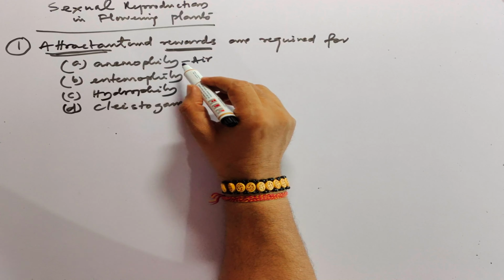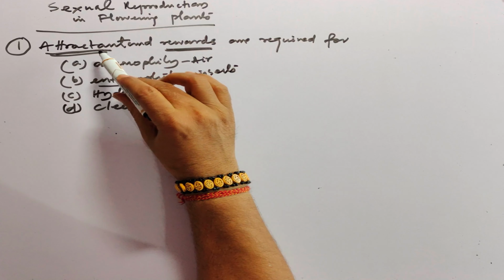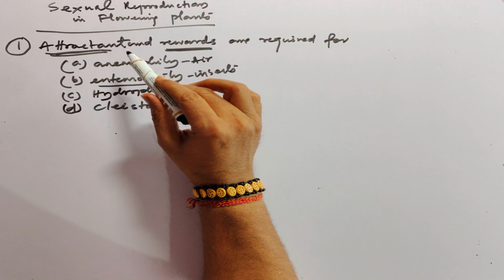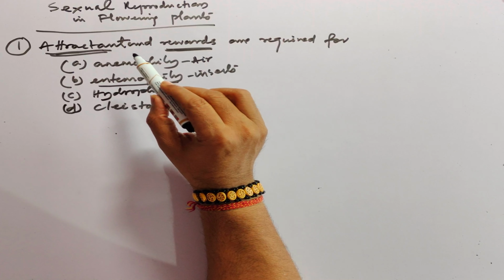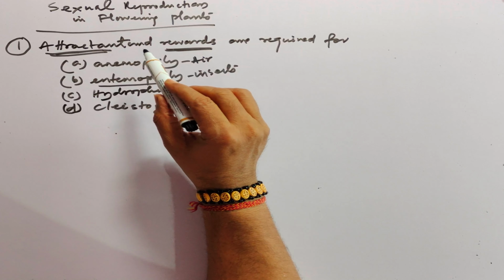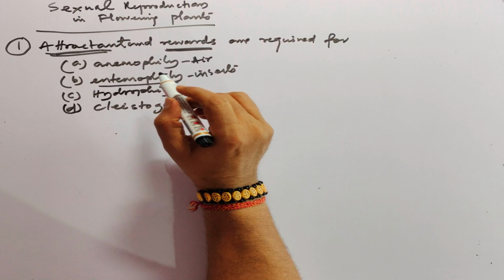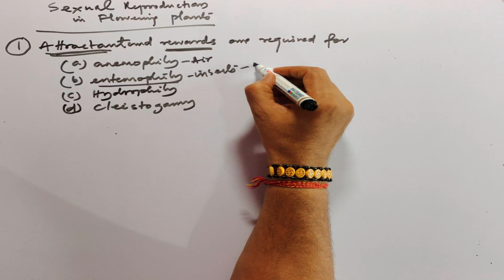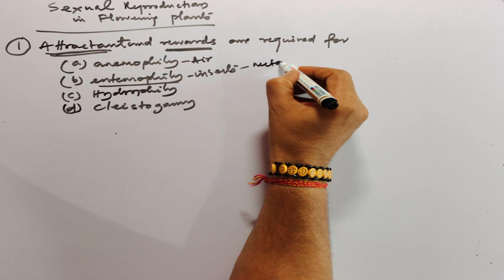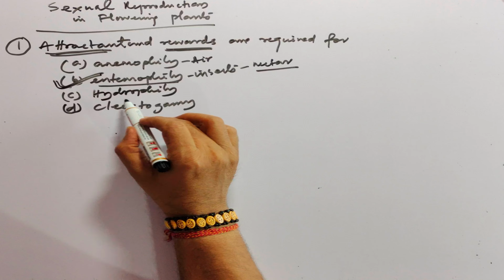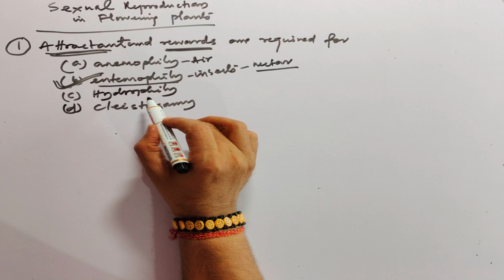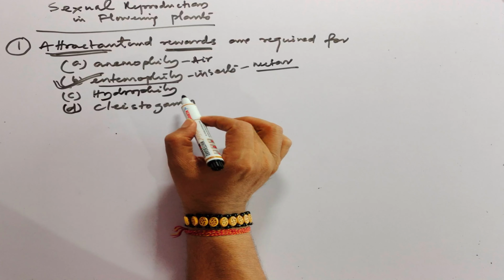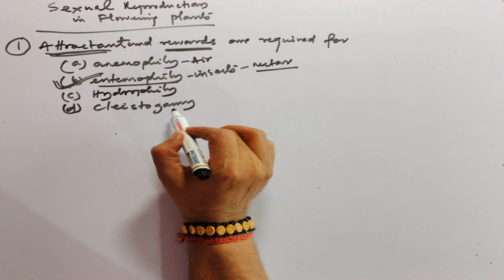Entomophily means the insects. They are really attracted towards flowers having good scent, fragrance or bright coloration, and rewards like nectar. So this option is correct. And hydrophily, the water, has also no discrimination, and cleistogamy is the closed flower.